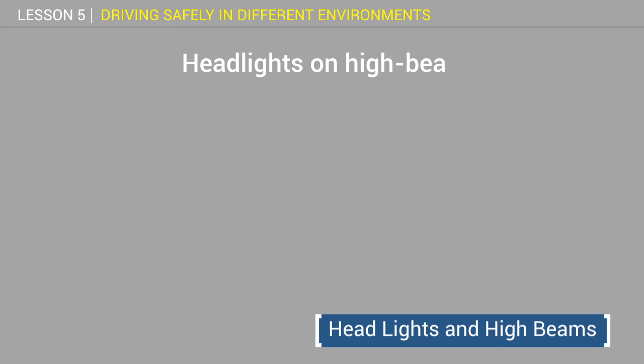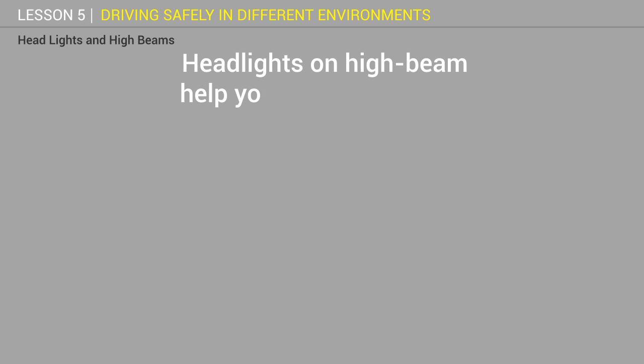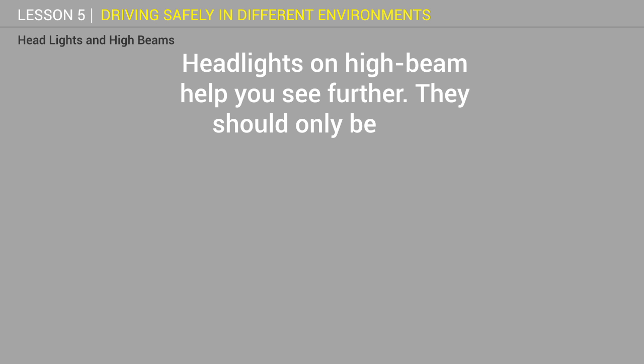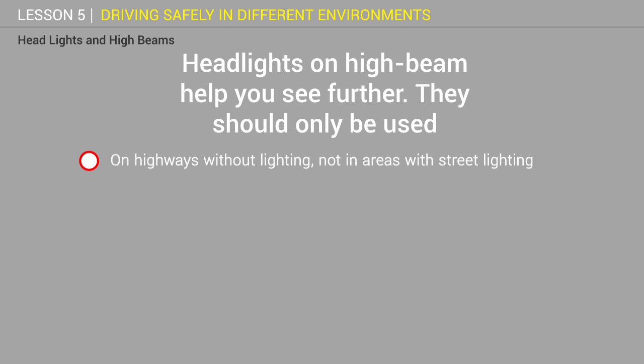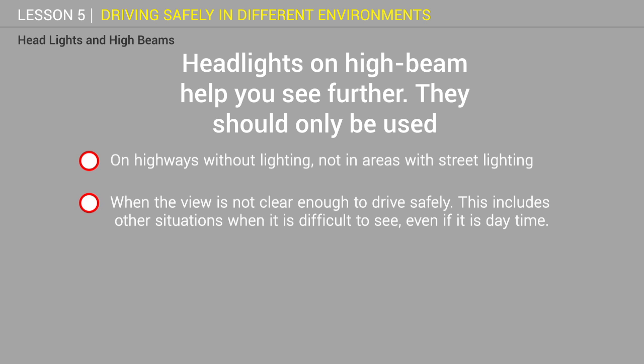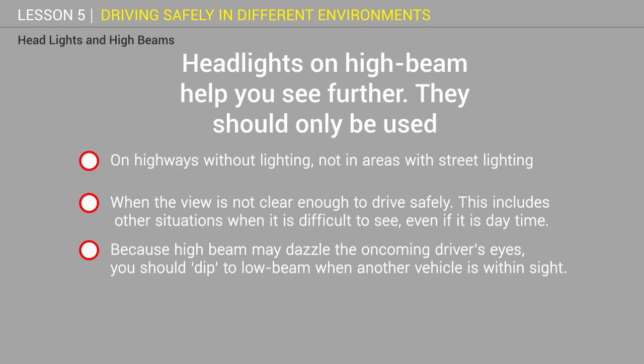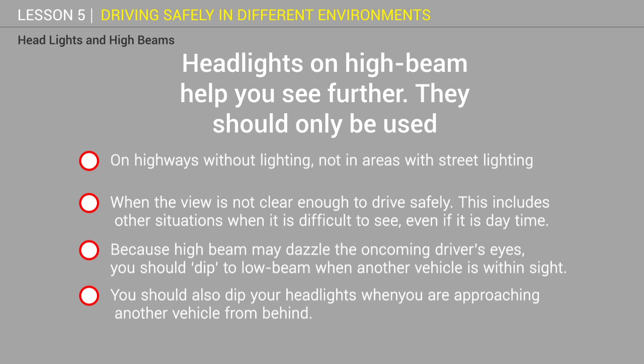Headlights and high beams. Headlights on high beam help you see further. They should only be used on highways without lighting, not in areas with street lighting, when the view is not clear enough to drive safely. This includes other situations when it is difficult to see, even if it is daytime. Because high beam may dazzle the oncoming driver's eyes, you should dip to low beam when another vehicle is within sight. You should also dip your headlights when you are approaching another vehicle from behind.